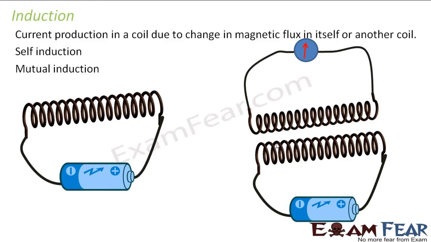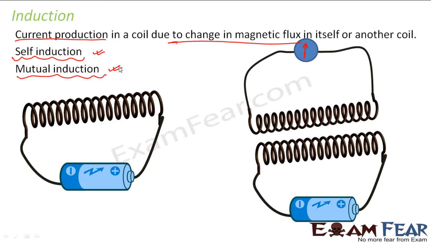So this phenomenon of current production due to change in magnetic flux is called induction. The two ways are called self-induction and mutual induction. As the name suggests, self-induction means the coil will have a change in magnetic flux in itself, and because of which a current will be induced in itself. That means you have just one coil, and in that coil itself there is a change in magnetic flux because of which an induced current is produced.